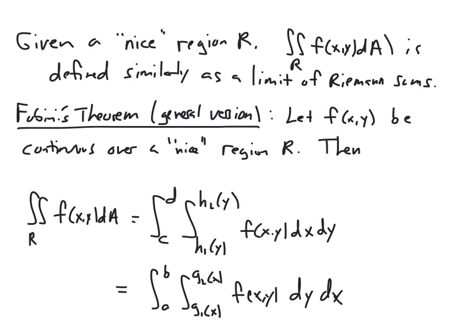And so when we deal with non-rectangular regions, or nice regions like this, we have to work a little harder to find the limits of integration. We have to look at the various cross sections and what curves these cross sections are lying between. And so that's where a lot of the work comes in. And of course, if we don't have the proper limits of integration, then our computations are not going to be correct. And so we're going to look at a few different examples of different kinds of problems involving these, and looking at how we can come up with the appropriate limits of integration before we go to integrate the functions.